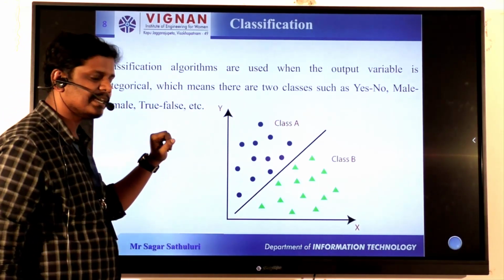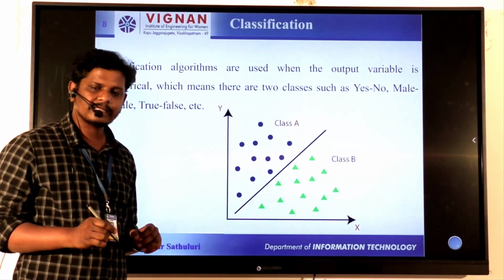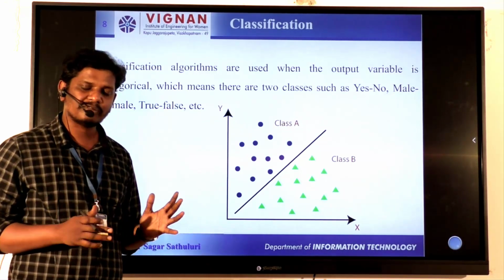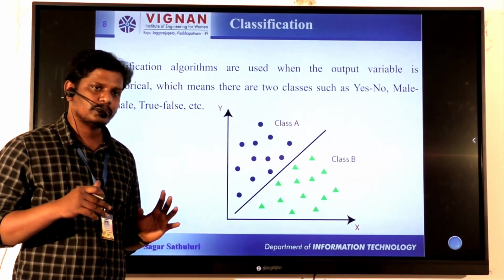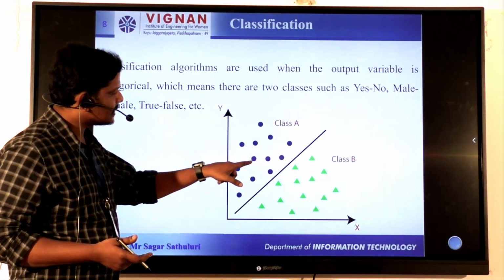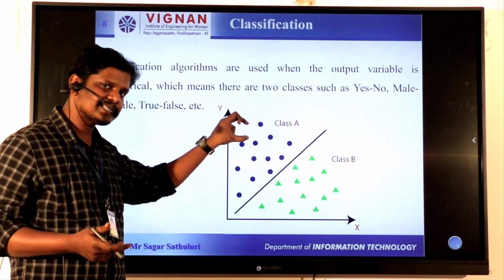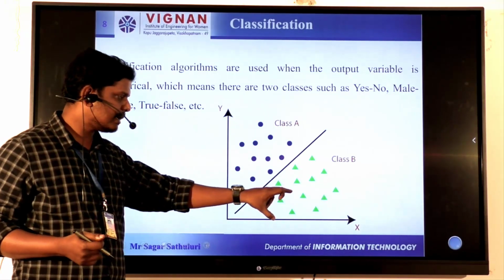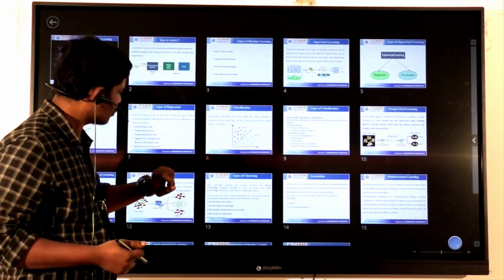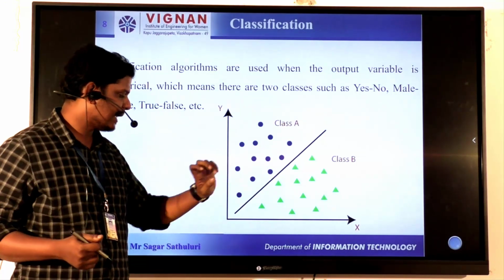The next one is classification. Classification is nothing but classifying things in terms of binary forms, that is 0 or 1, true or false, yes or no. If you observe these diagrams, class A completely belongs to the circles, so class A is classified into circles. At the same time, class B is classified into triangles.